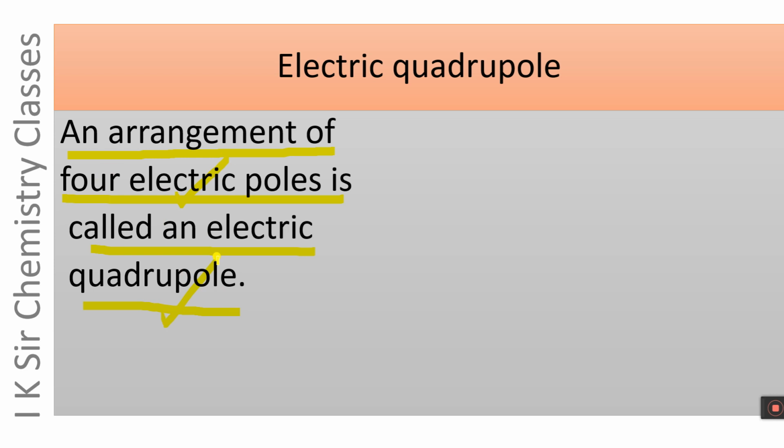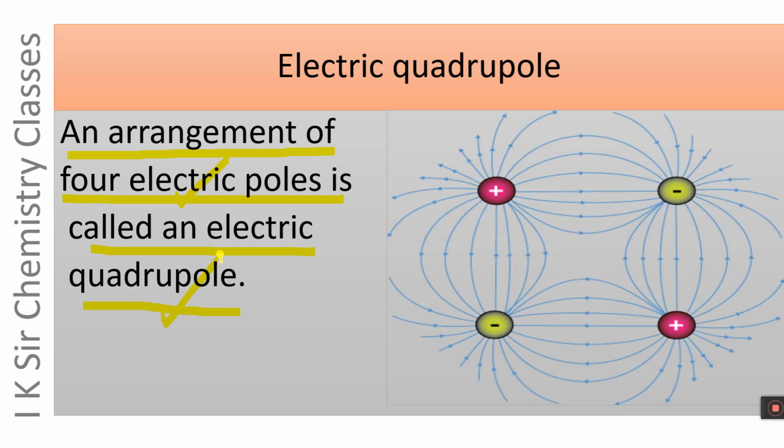An example is given sidewise. This is positive pole, negative pole, positive pole and again negative pole. There are 4 electrical poles and hence it is called electric quadrupole.